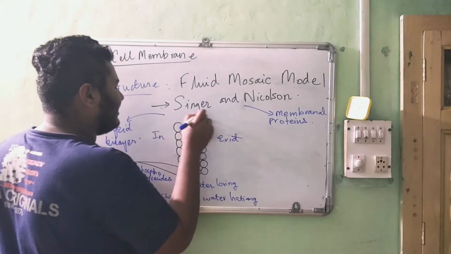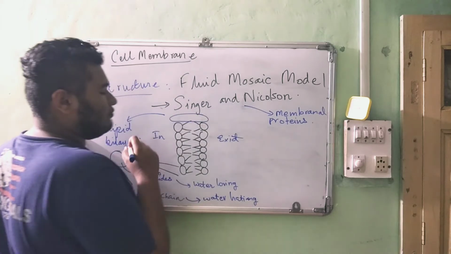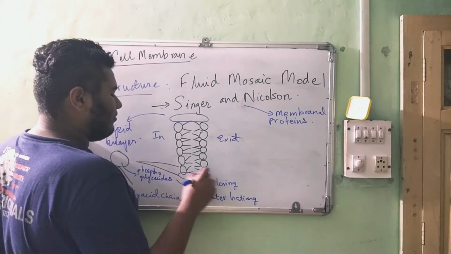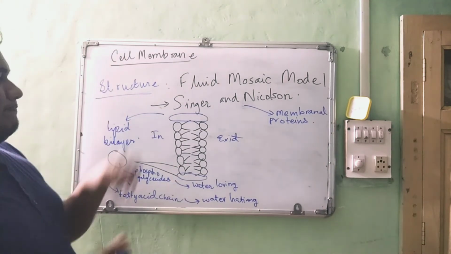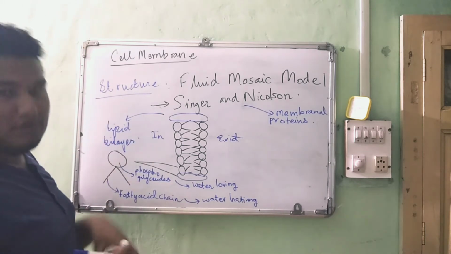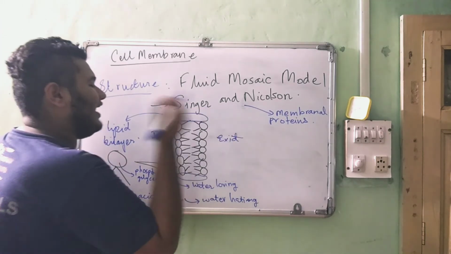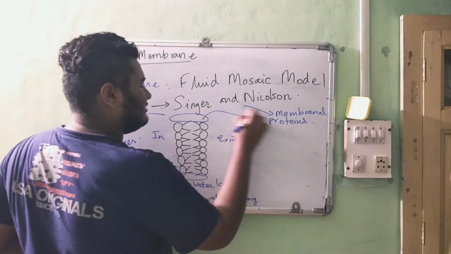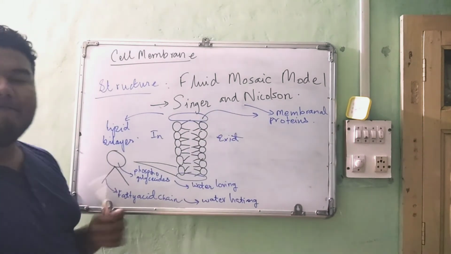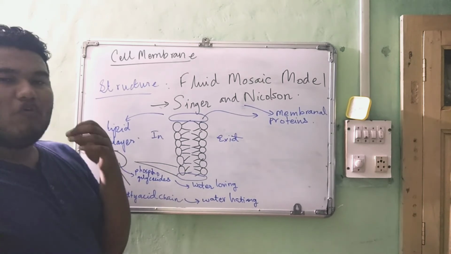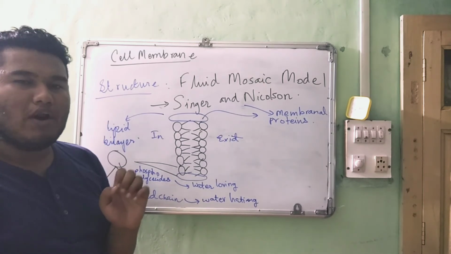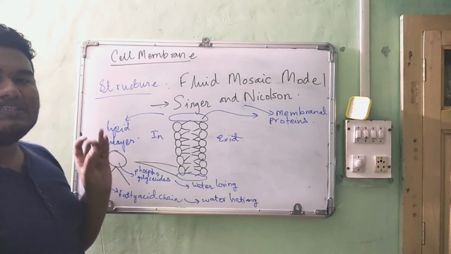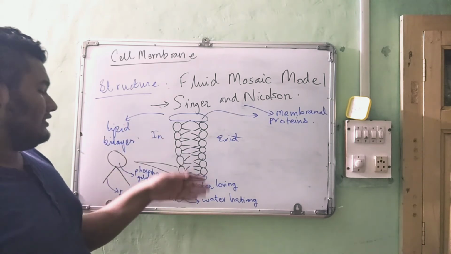In these layers there are proteins called membranal proteins. These are the extrinsic proteins which connect both the exit and the inside of the cell. These membranal proteins help in transfer of water soluble solvents like Na+, K+, and everything else.